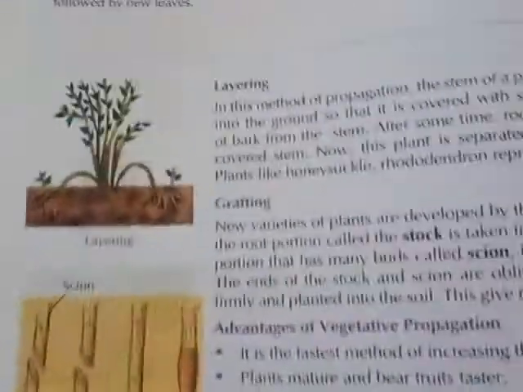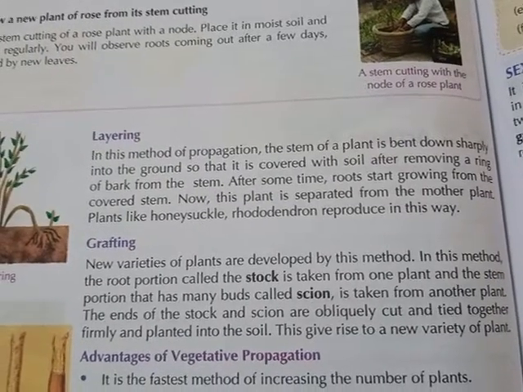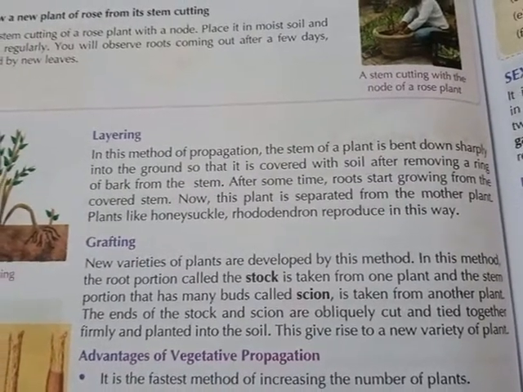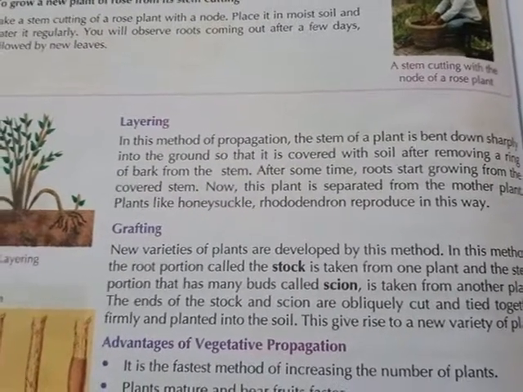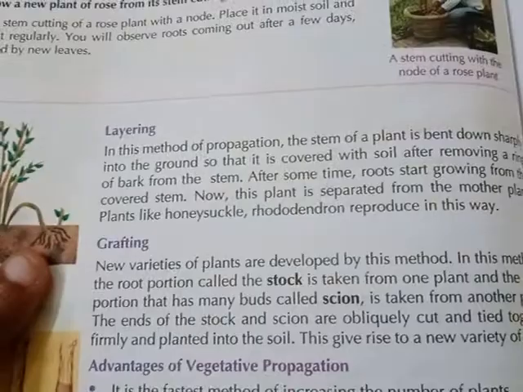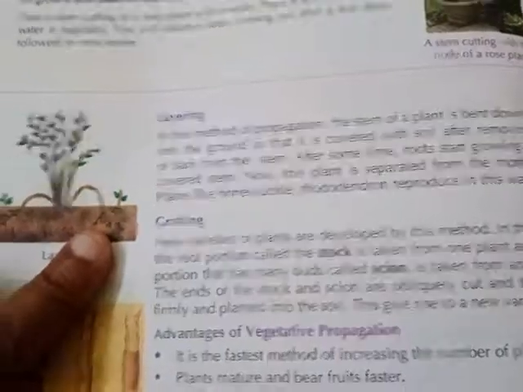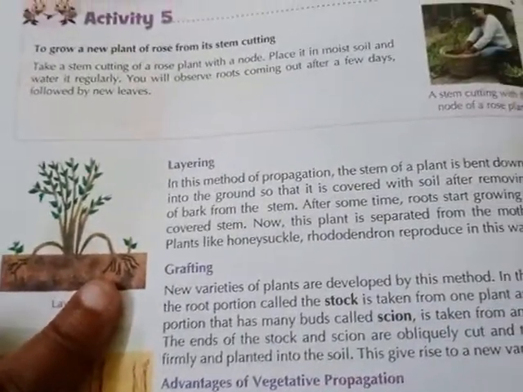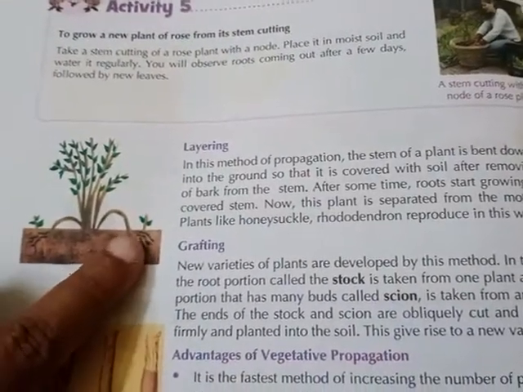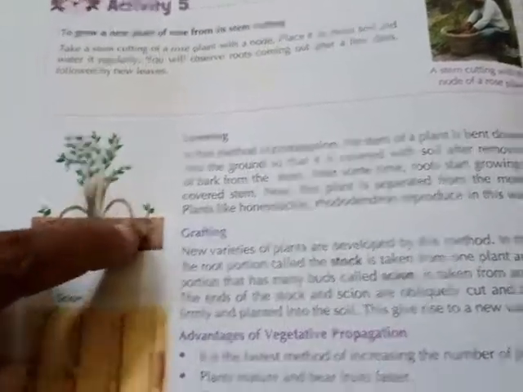Layering. What is layering? By this propagation method, the stem of a plant is bent down sharply into the ground like this, so that it is covered with soil. After removing a ring of bark from the stem, after some time, roots start growing from the covered stem.